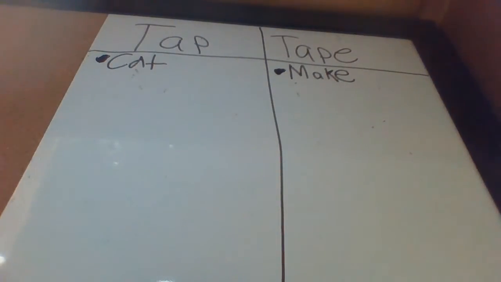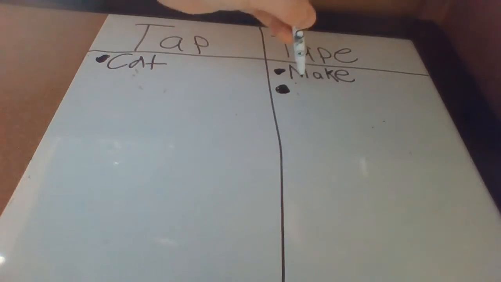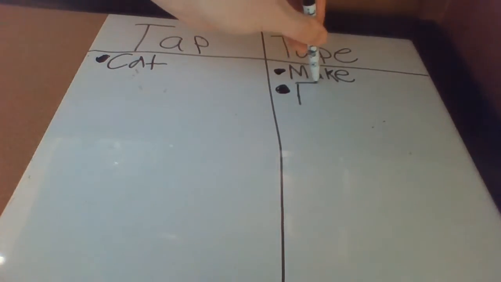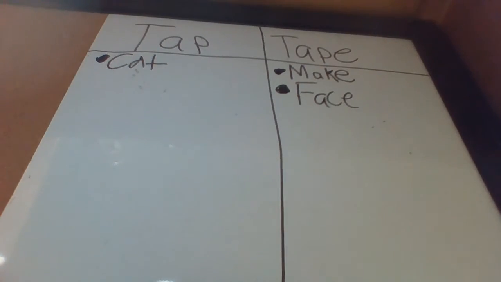Face. That's it. Face belongs in the tape column. Now the next word is nap. Nap.